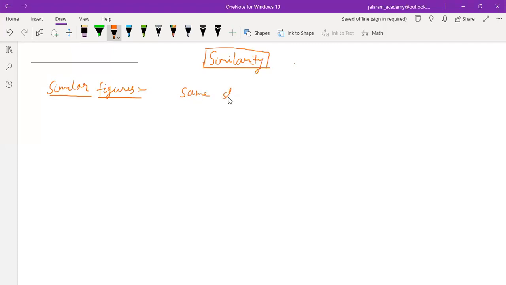Now, what is the meaning of same shape? Same shape means they can have same size or they can have different size also. But their shapes are same, means they appear same.